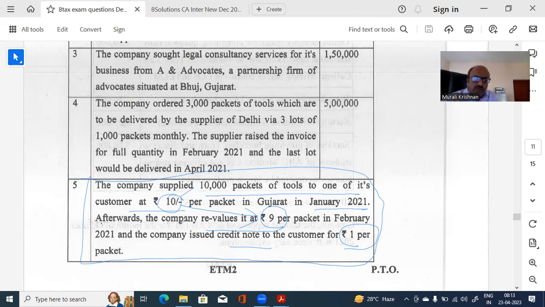He has already paid the output tax liability. Now 10 rupees has been revised to 9 rupees, so the discount he has to give with a credit note. Whether the discount can be reduced from the value of output liability is the question. Now mind you, there is no prior agreement. The discount is not as per the invoice itself. It is given subsequently. So Section 15(3) you have to take. Section 15(3) says that unless there is an agreement, post supply discount will not be available.